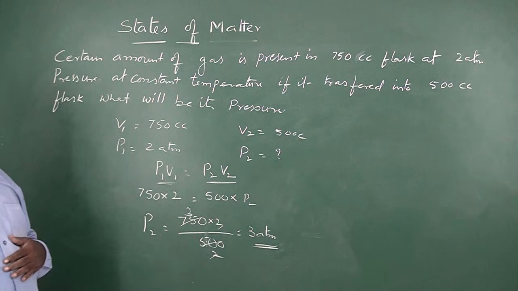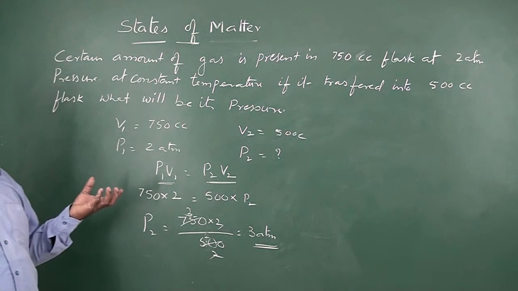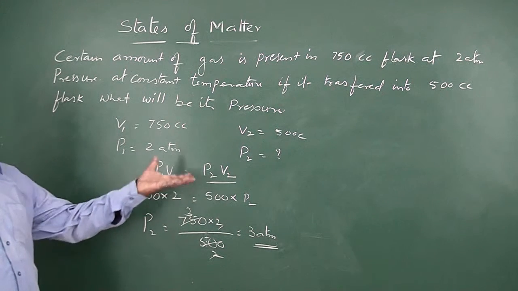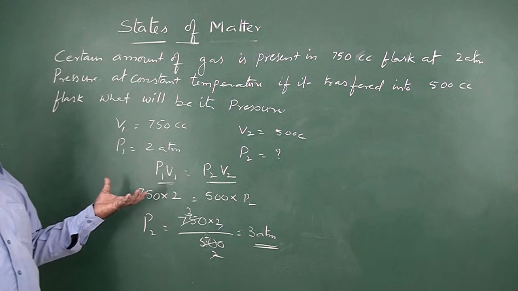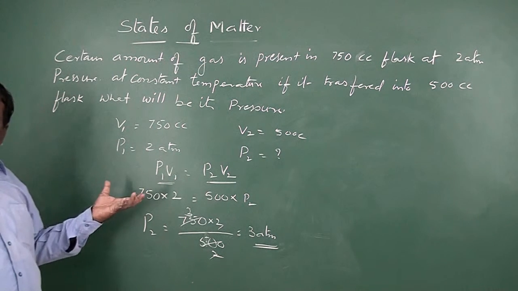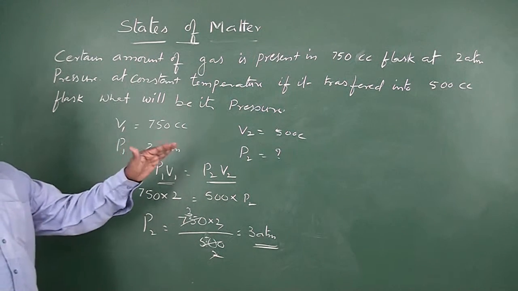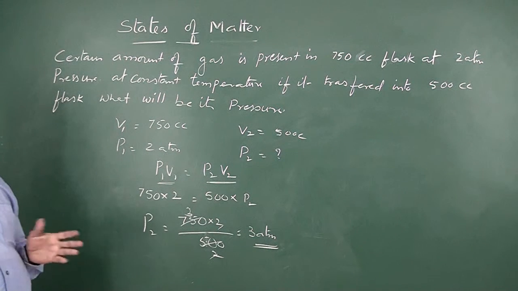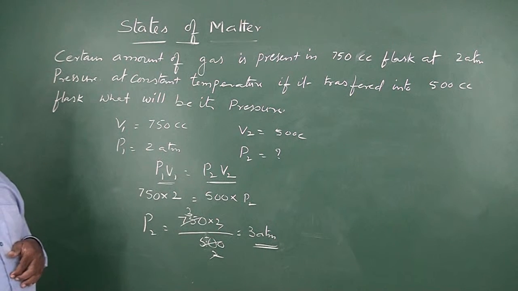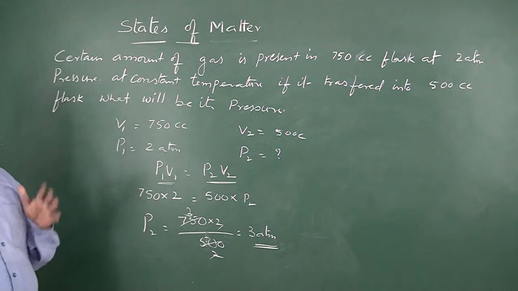At constant temperature, for a certain amount of gas, the product of pressure and volume remains constant, whatever the changes that you have made. Now the initial volume is 750 cc and the initial pressure is 2 atmospheres. And now the volume was changed to 500 cc. Automatically the pressure will also change, but this product will not change.